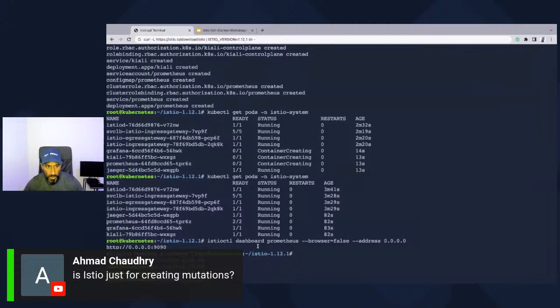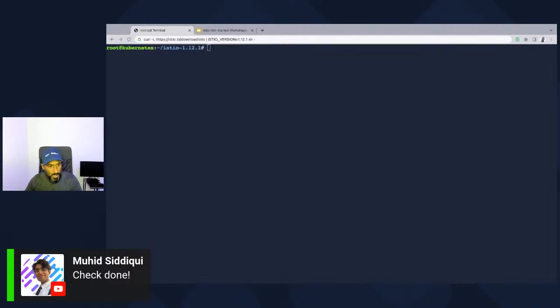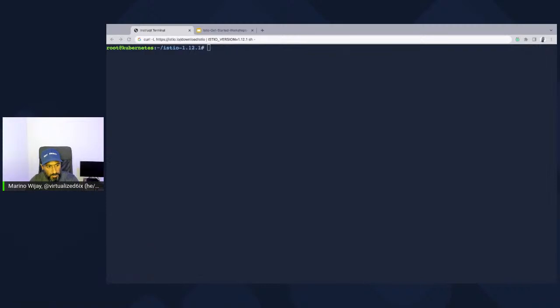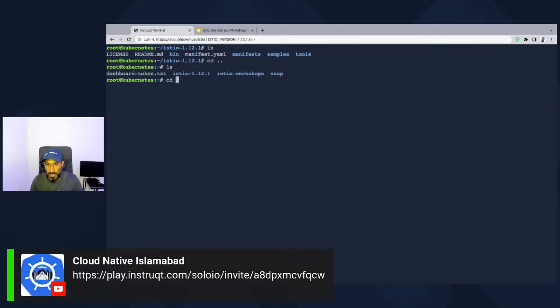All right, so now that we've pretty much started our next module, let's go ahead and deploy the Istio Ingress Gateway. So we need to get to the root folder. We need to get the Istio workshops. We need to get to the Istio basics. I'm not in the right folder, so let's do ls. There's Istio workshops.